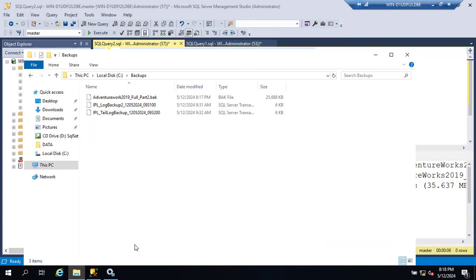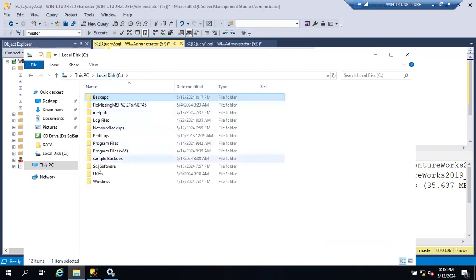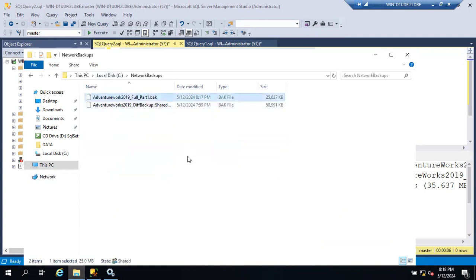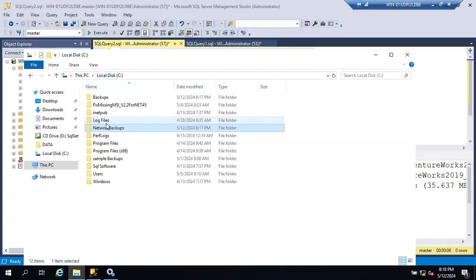Okay, if you remember the size of the full backup, it was 50 MB, right? So now you see 25 MB in one location. And if you go to this network path, 25 MB in another location. Earlier it was nearly 50 MB, you see here. Now 25 MB to one location, another 25 MB to another location.